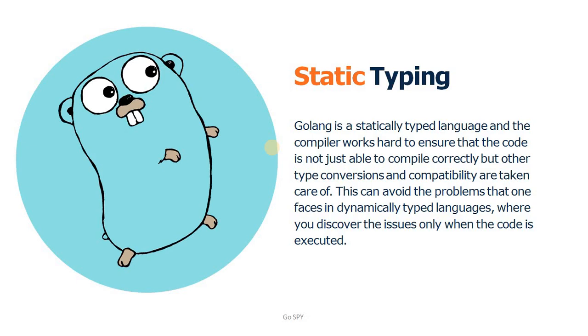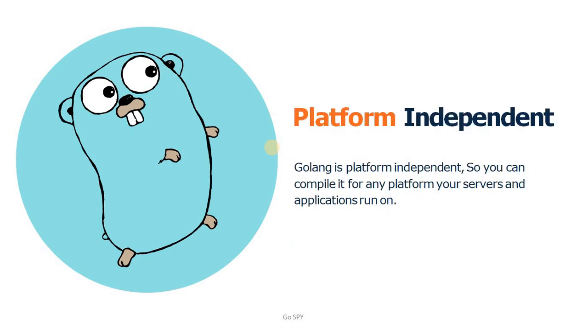So the next feature is platform independence. Platform independent means you can develop, execute, or run your Go application on any platform like Windows, Mac, and Linux, or multiple platforms as well. So it is platform independent.